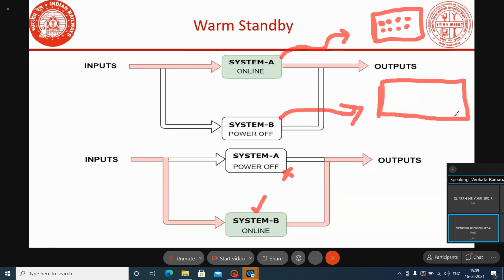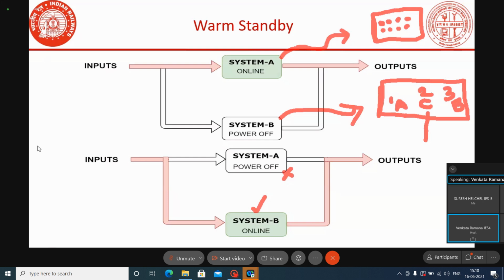Normally, wherever the warm standby system is installed, we keep one rotary switch. The rotary switch has three positions: one is the A position, another is the B position, and there is also a center position. Suppose the rotary switch is in the center position, and A system is working, A system is online and powered on, delivering the output.